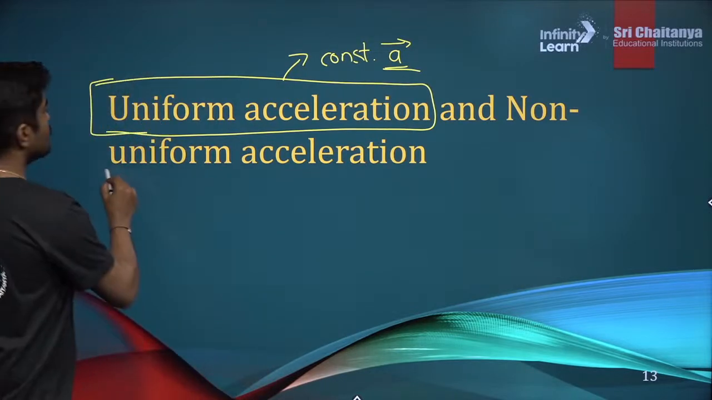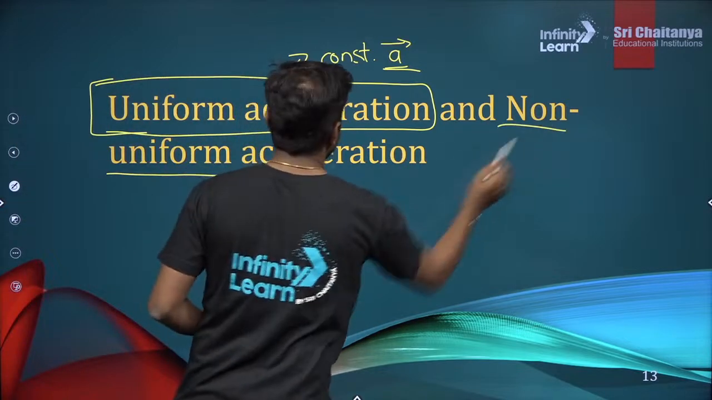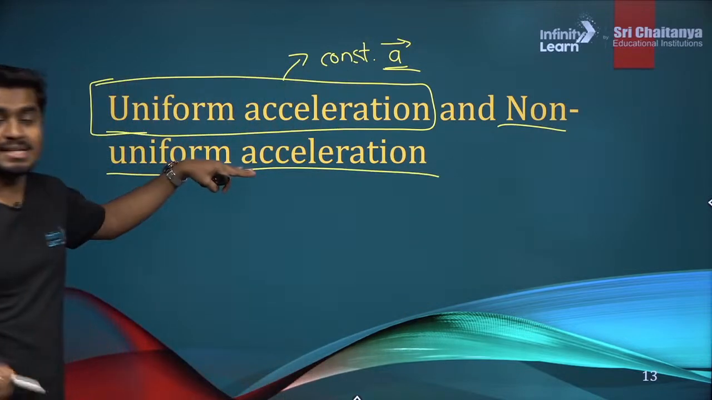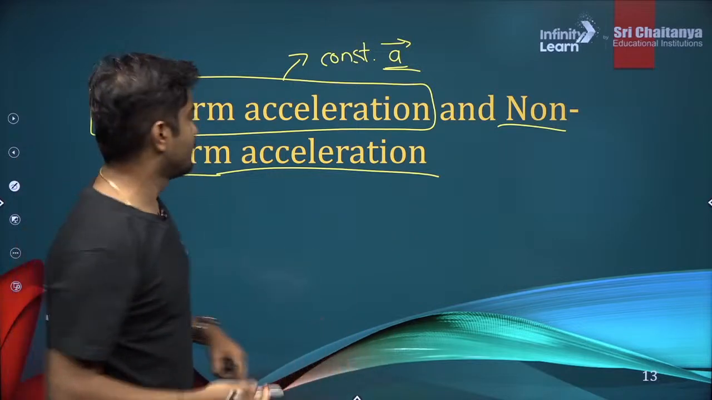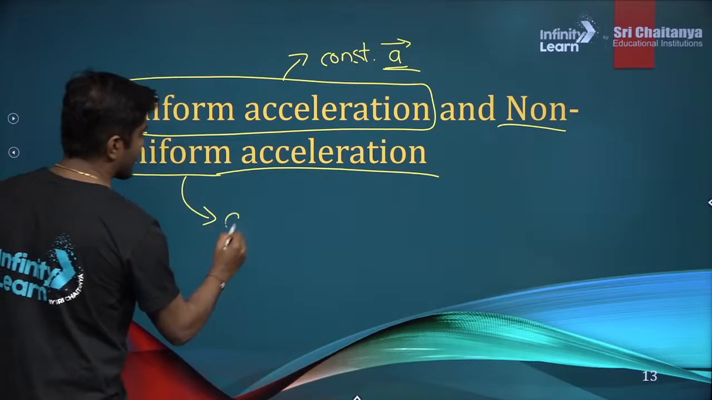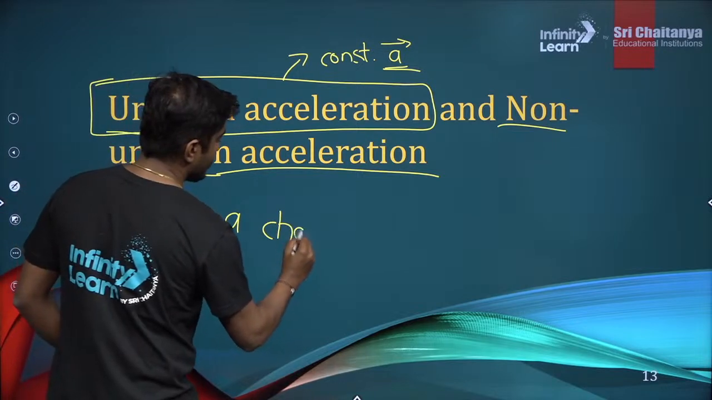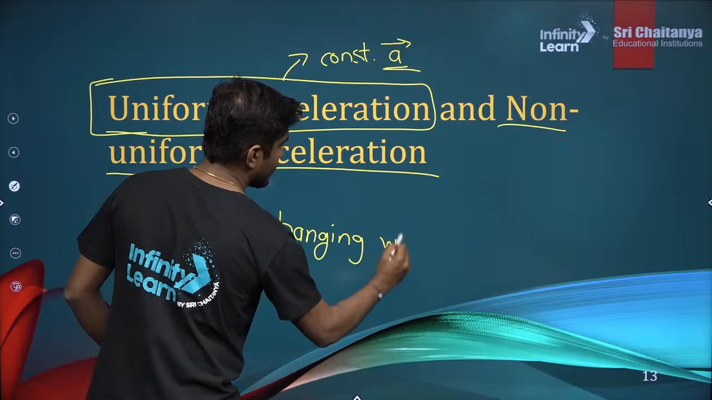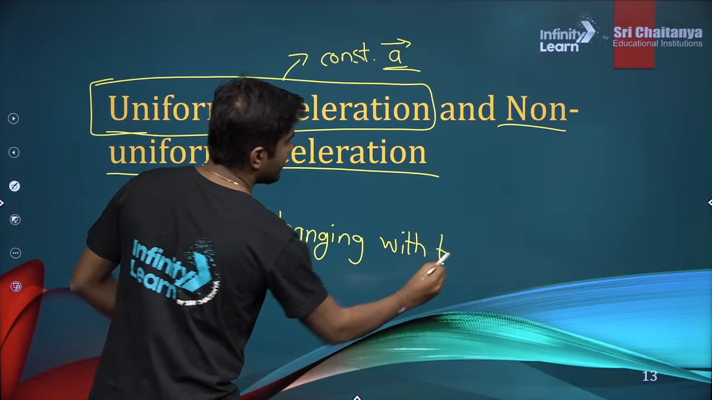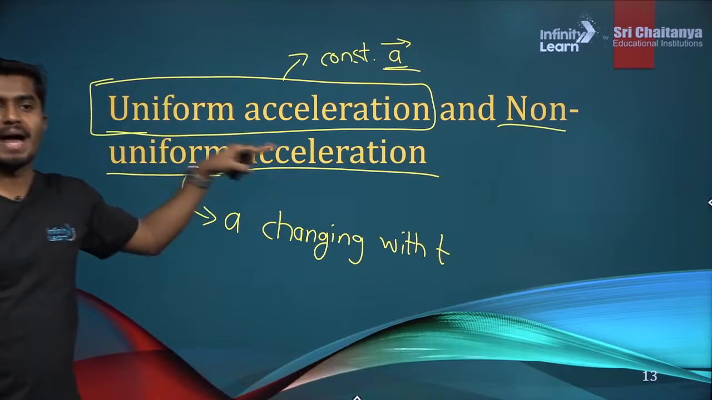And what is non-uniform acceleration? That means the value of the acceleration is changing with time. So this is the acceleration changing with time. That is the meaning of non-uniform acceleration.